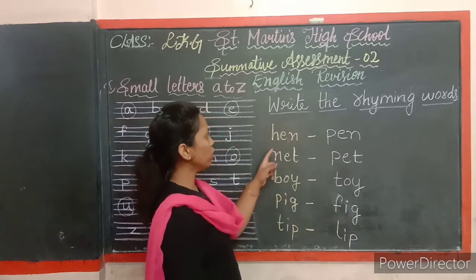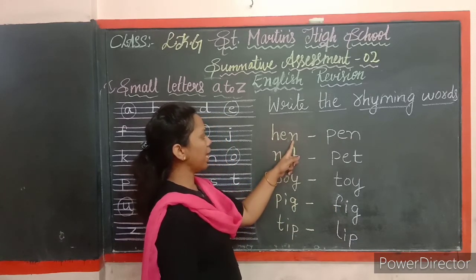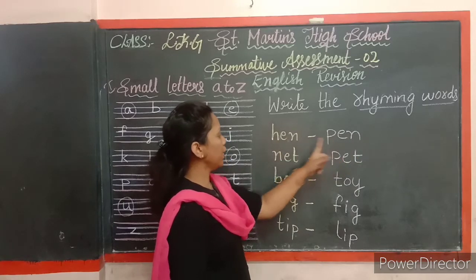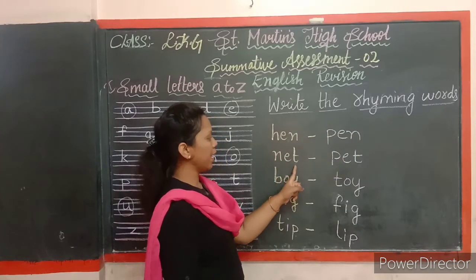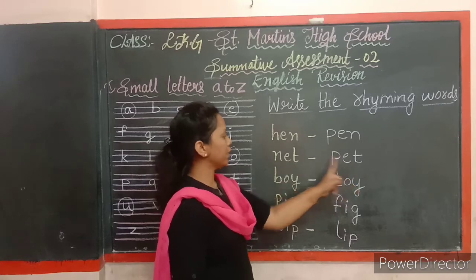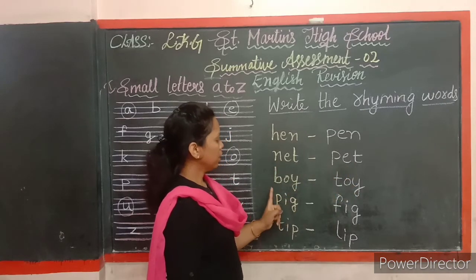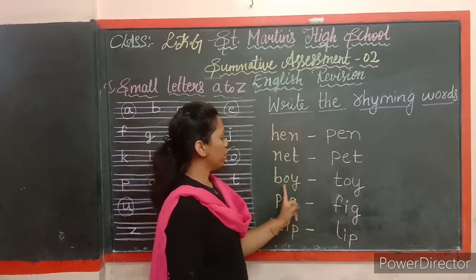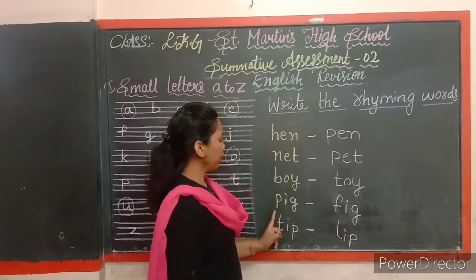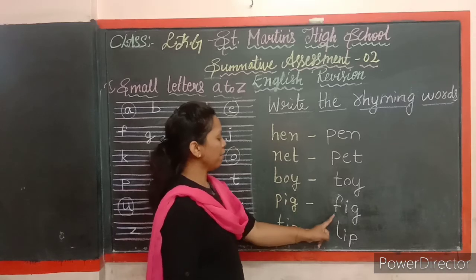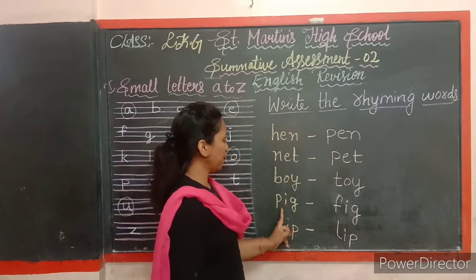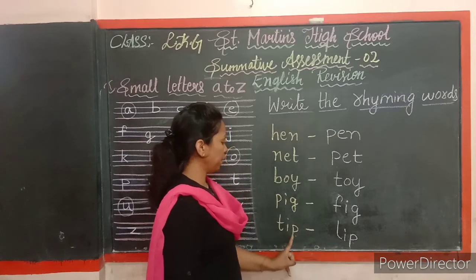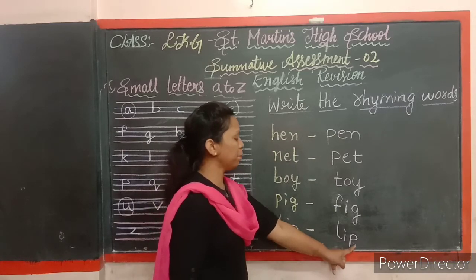Once again I will teach you. H-E-N, hen. P-E-N, pen. Hen, pen. N-E-T, net. P-E-T, pet. Net, pet. B-O-Y, boy. T-O-Y, toy. Boy, toy. P-I-G, pig. F-I-G, fig. Pig, fig. Tip, lip. T-I-P, tip. L-I-P, lip.